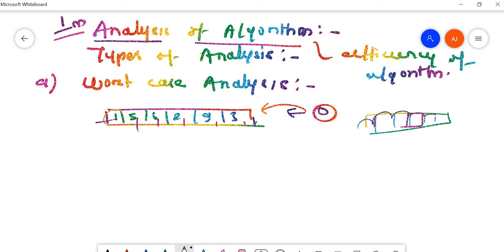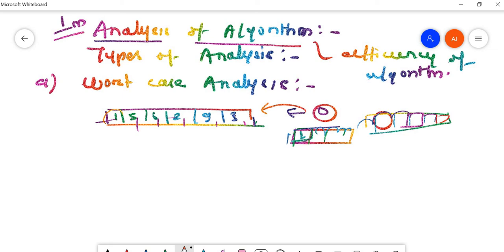It can be found in the middle, or in the second position, or in the last position. Talking about the best case analysis, the data that you are going to search can be found in the first position only, so there is no need to search the other options.